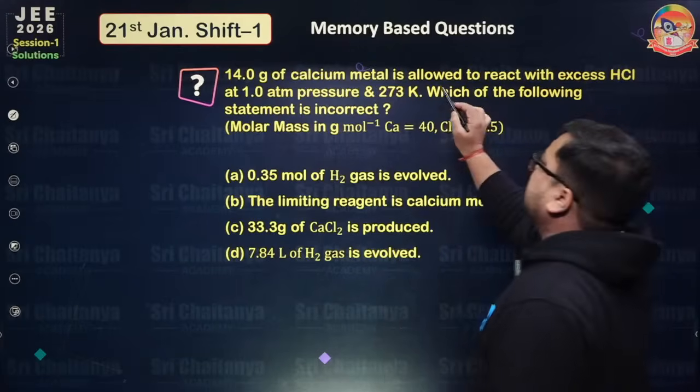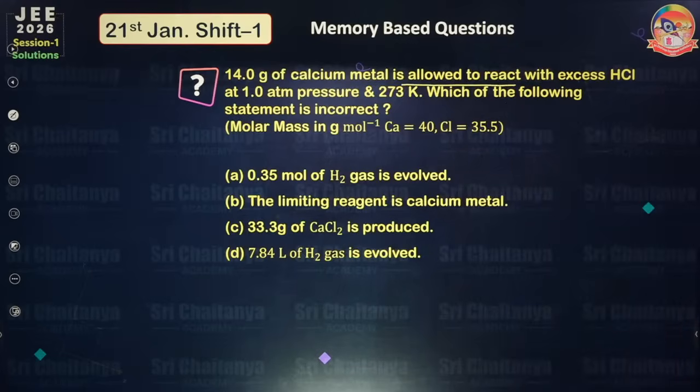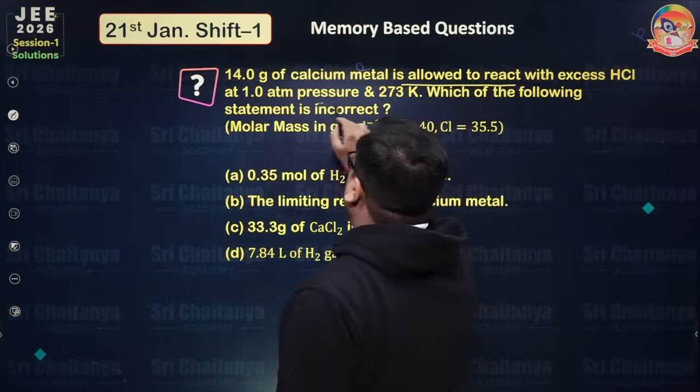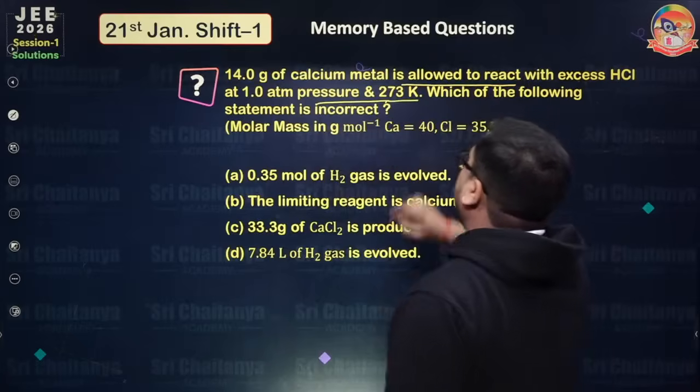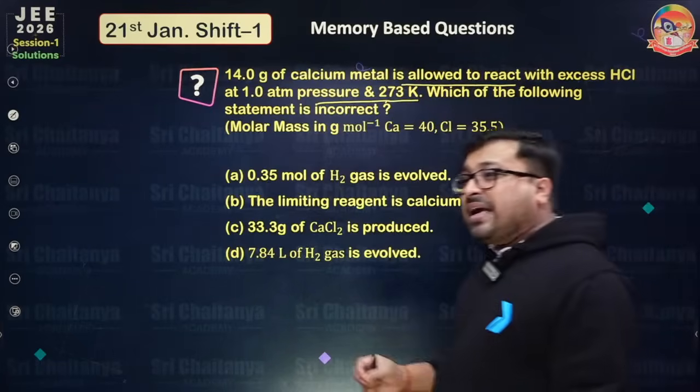14 gram of calcium metal is allowed to react with excess HCl at 1 atm pressure and 273 Kelvin. Which of the following statements is incorrect?